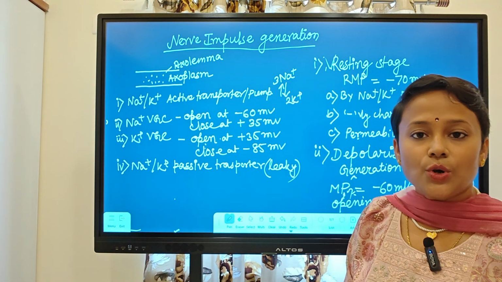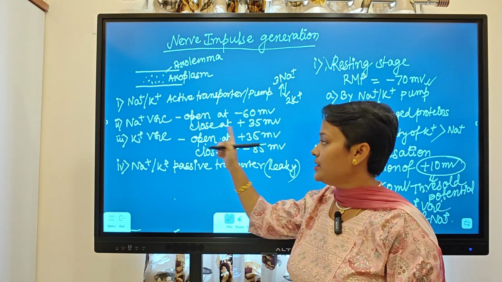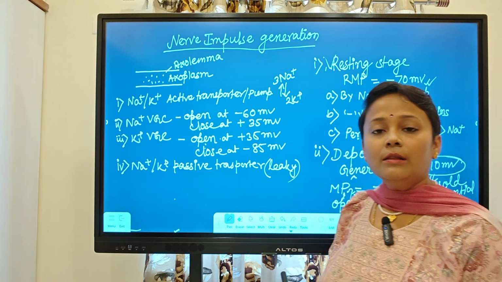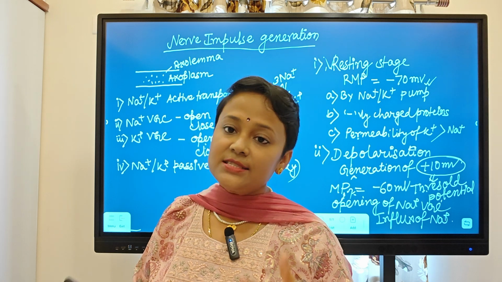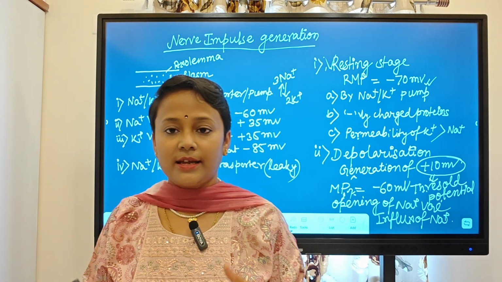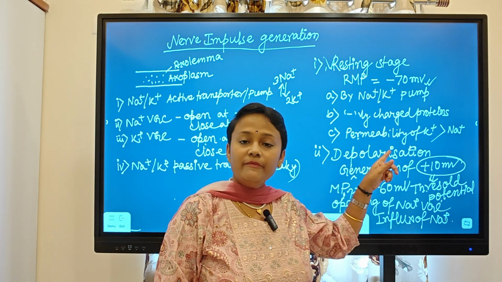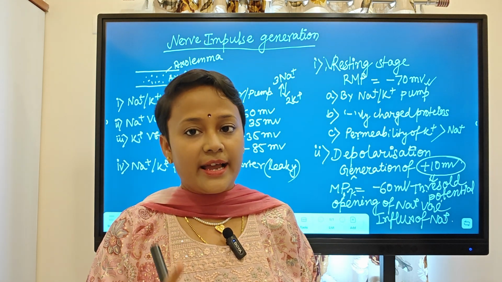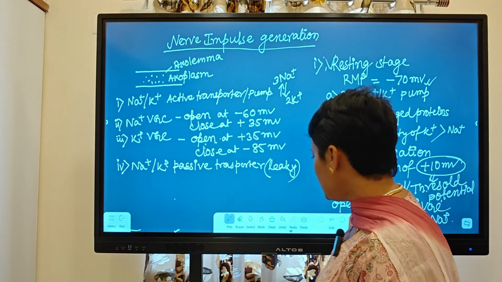But it will not stop, because I told you that until and unless it reaches plus 35, it will not stop, right? So the membrane will reach plus 35, and this potential is called the action potential. That is the changing of the potential from negative to positive, and that's why it is called depolarization. What is it called? It is called depolarization. So let's check it out.